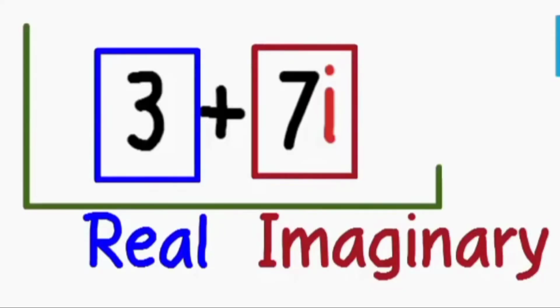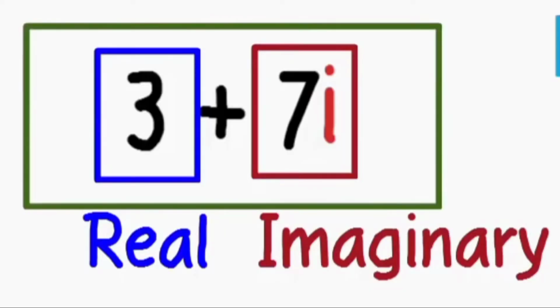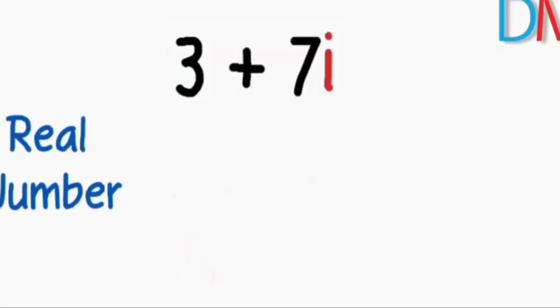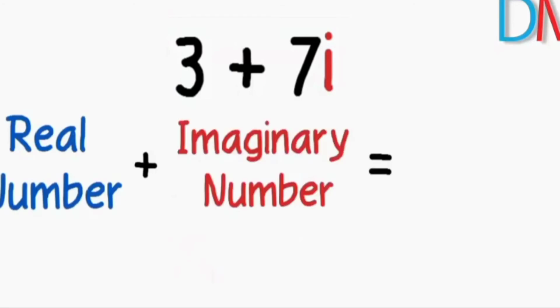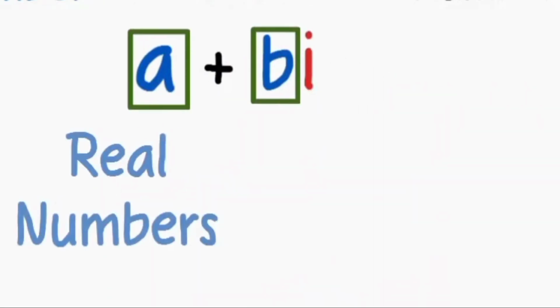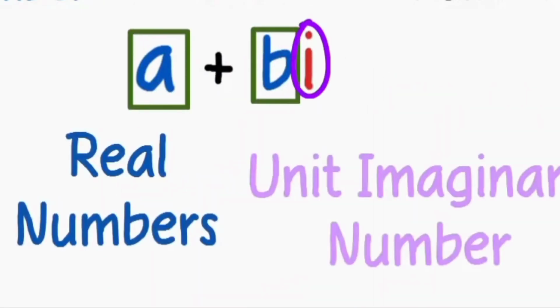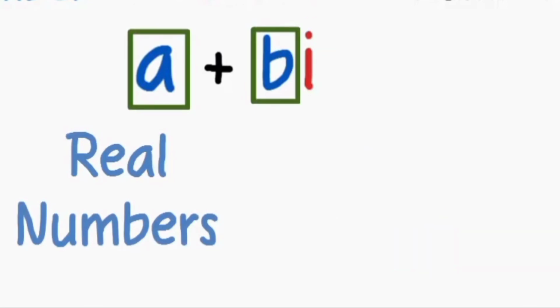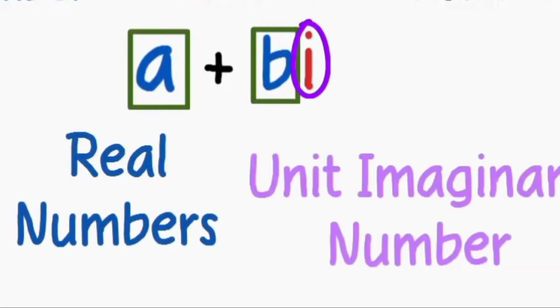I hope you don't get frightened when you hear the word complex. Complex numbers are imaginary numbers. They are not real and it's not possible to have them in reality. A complex number is the sum of the real and the imaginary number. When a complex number is expressed in the standard form, it is written as A plus BI or A plus IB, depending on your method of writing. A is the real part, while BI is the imaginary part.